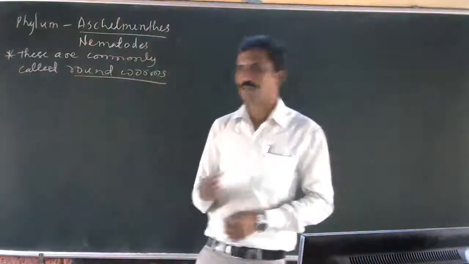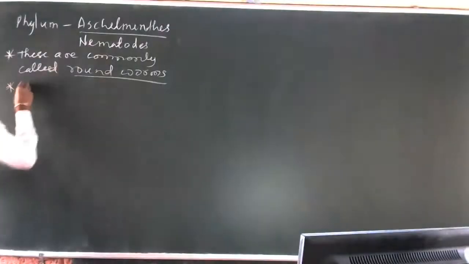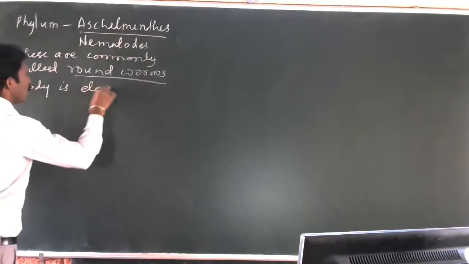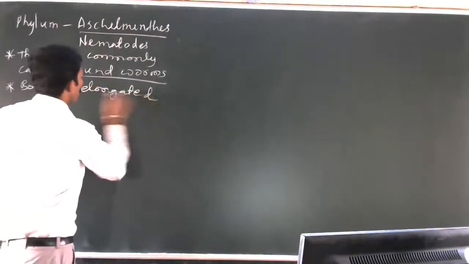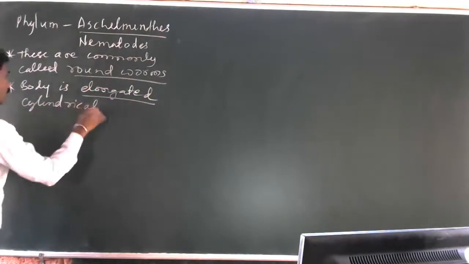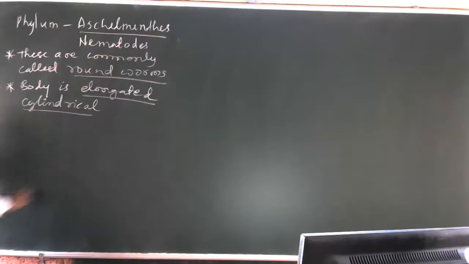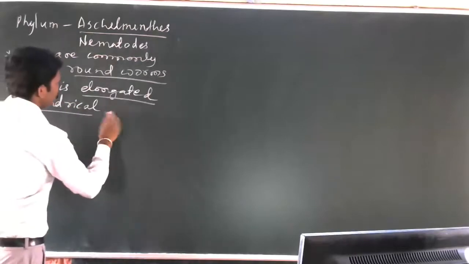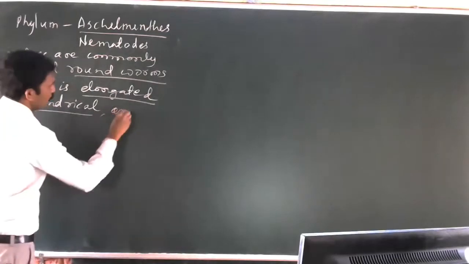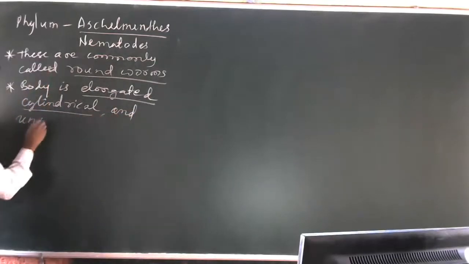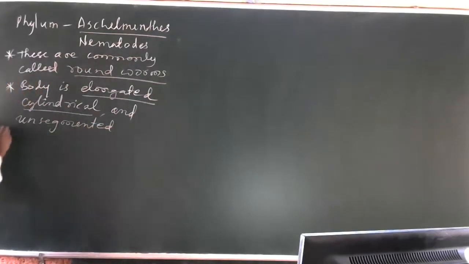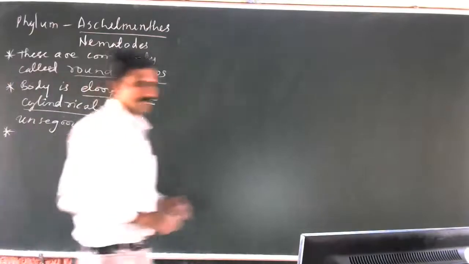These are called roundworm because the body is elongated, cylindrical, and unsegmented. You can see the picture here.